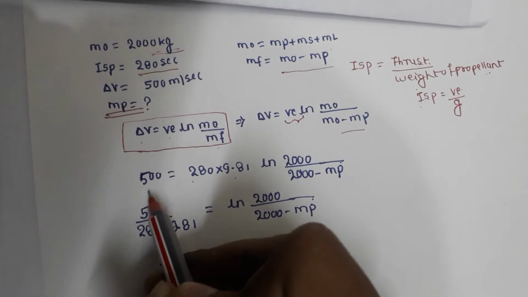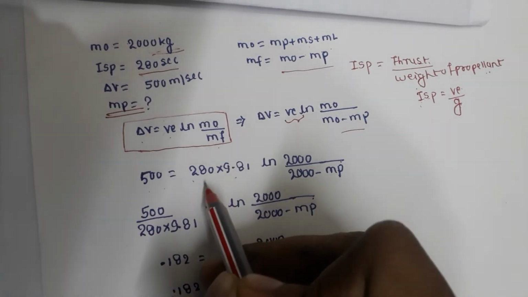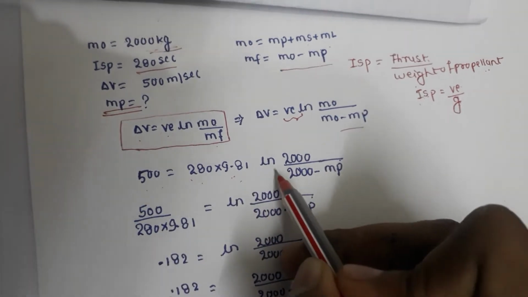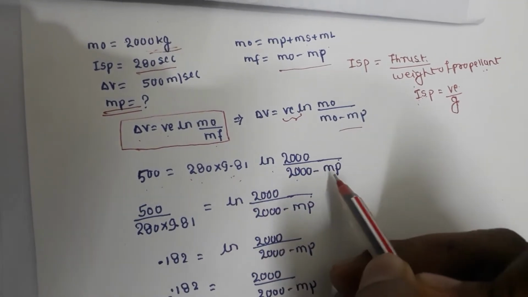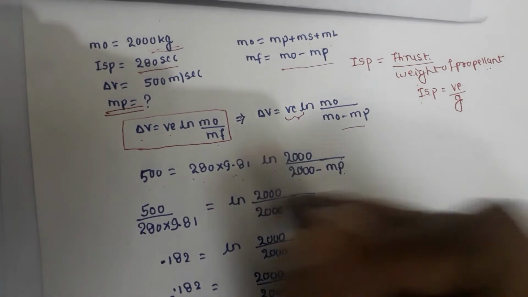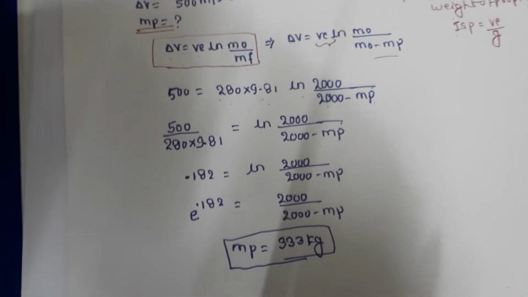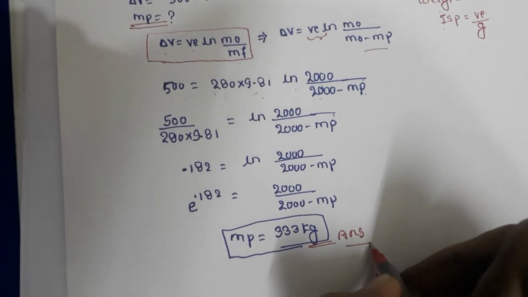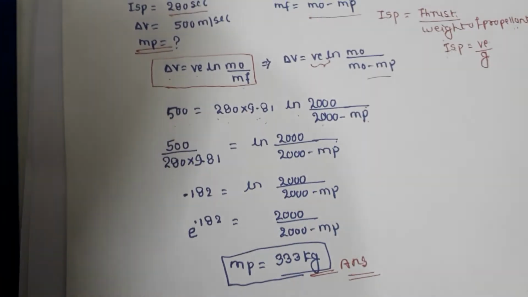Put in the values: change in velocity is 500, specific impulse is 280, gravitational constant is 9.81, and ln is equal to initial mass upon initial mass minus propellant mass. Now put this data in and solve, and we get the answer. The mass of propellant is 333 kilogram, which is the correct answer. So the answer is option B.